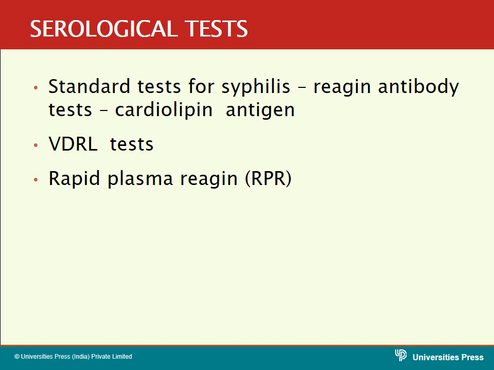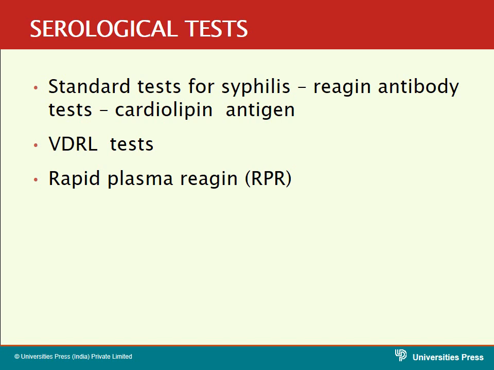The modification of this VDRL test is the rapid plasma reagent test. It is the same as the VDRL test, but here the antigen, what is the antigen we are using in the VDRL test? The cardiolipin antigen, a non-specific antigen.